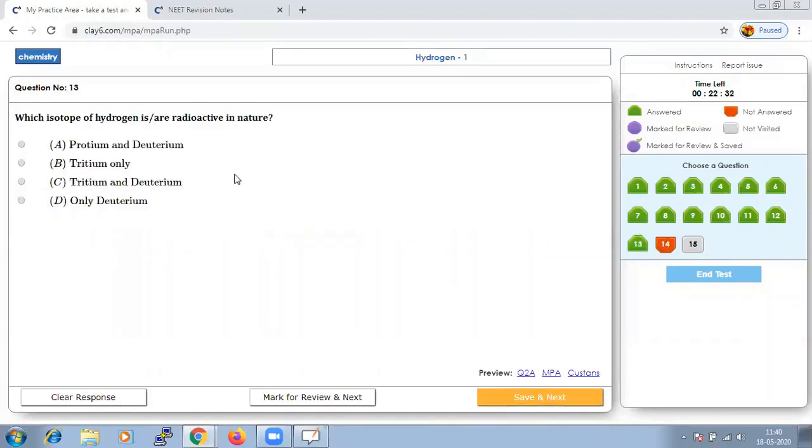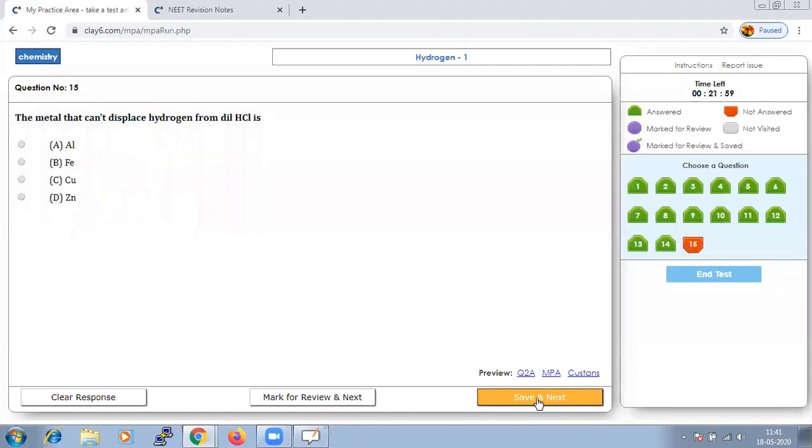Which isotope of hydrogen is radioactive in nature? It should be of course tritium, because tritium has the ability of liberating beta particles. Tritium, that is the isotope of hydrogen, is radioactive in nature and it has the tendency of liberating beta particles, and yes, of course it has one proton and two neutrons in the nucleus. Hence we can say answer should be only tritium, that is option B. Let us save that and go to next.